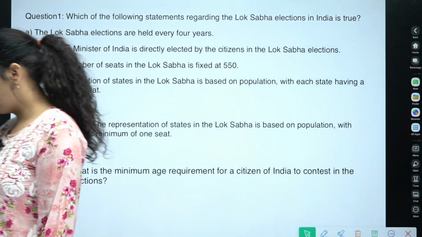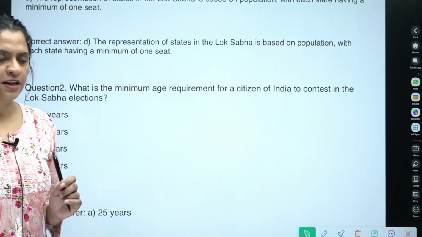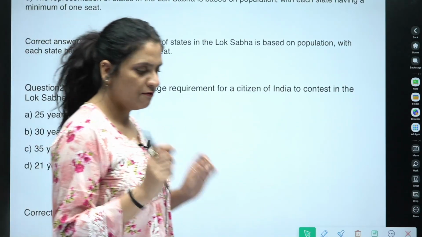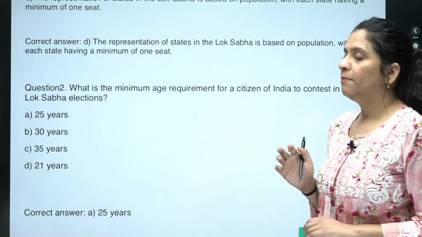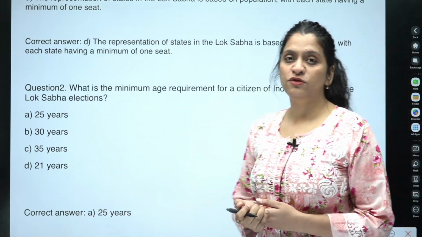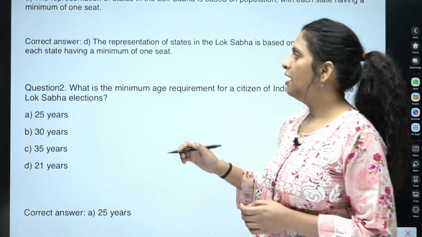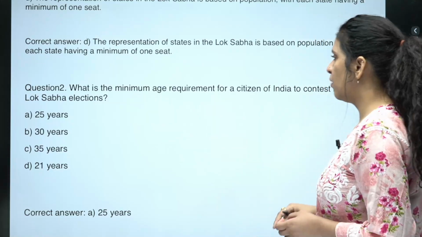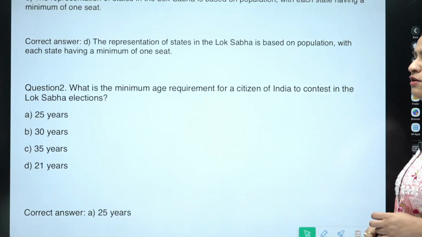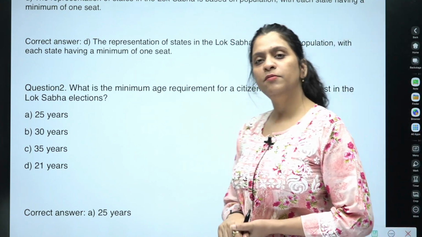And what is the minimum age requirement? This is a very basic question, very much factual, but we make mistakes most of the time at the easiest, most basic part only. This is about the minimum age requirement for citizens of India to contest in Lok Sabha elections. So what is the minimum age?